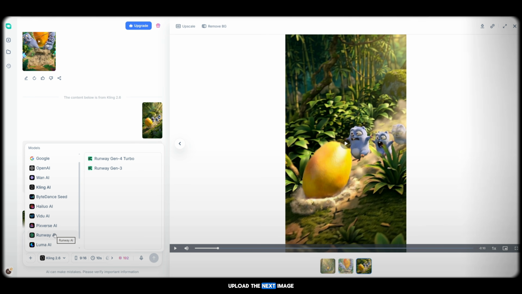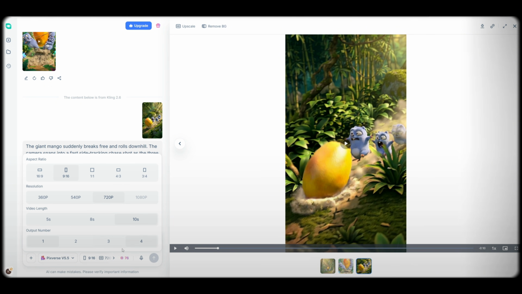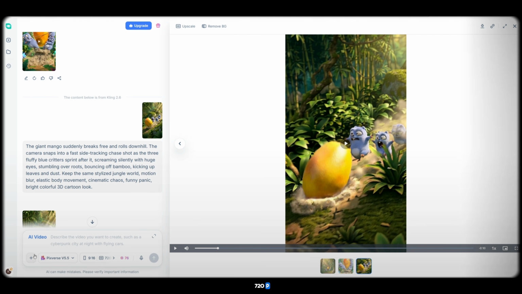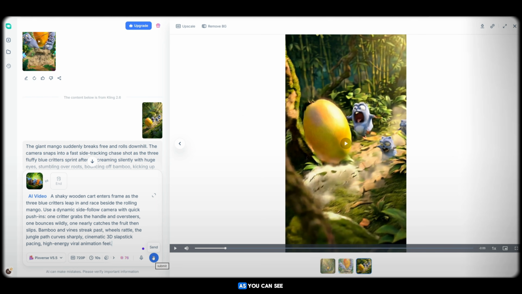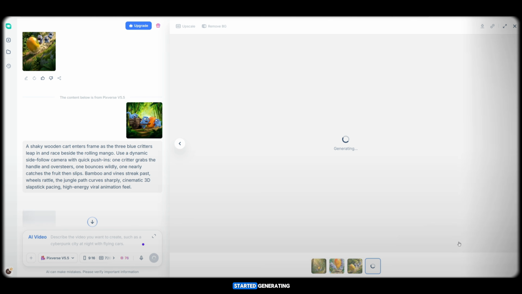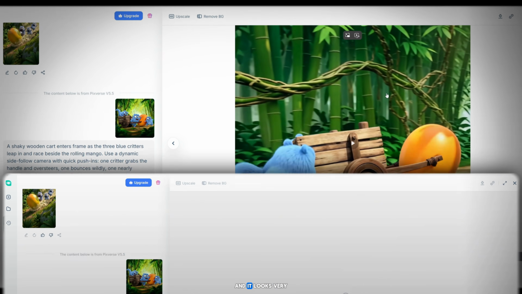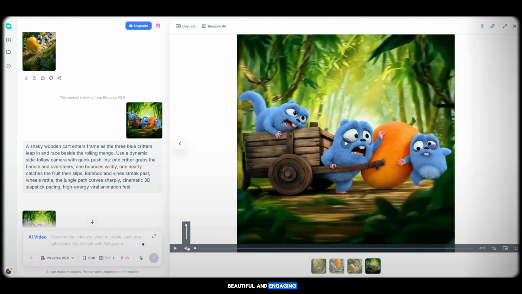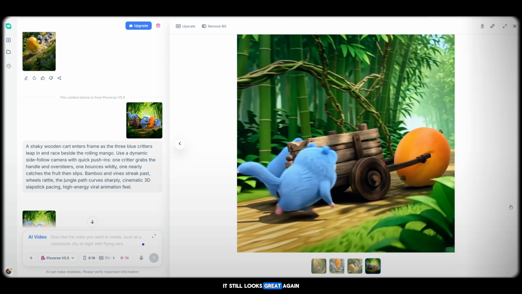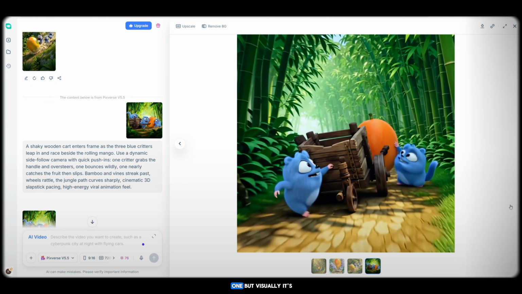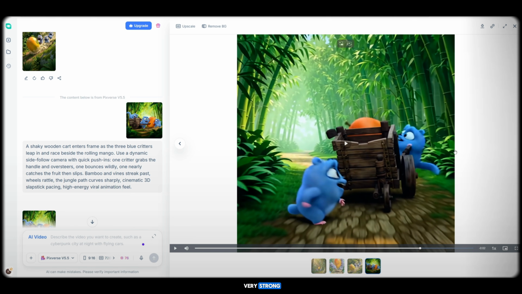Now again, upload the next image, and this time use Pixverse. Select the model, choose the ratio as 9:16, set the resolution to 720p, upload the image, paste the prompt, and click Generate. As you can see, the next video has started generating and will be ready shortly. Now the video is ready and it looks very beautiful and engaging. Although the result is slightly optimized, it still looks great. Again, no sound in this one, but visually it's very strong.